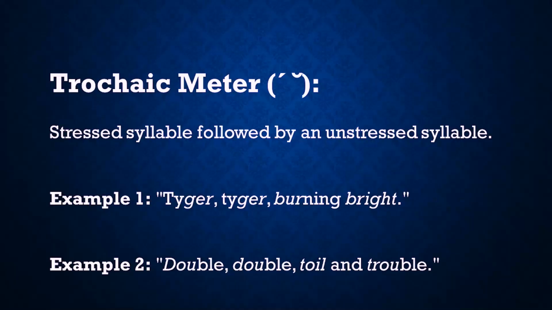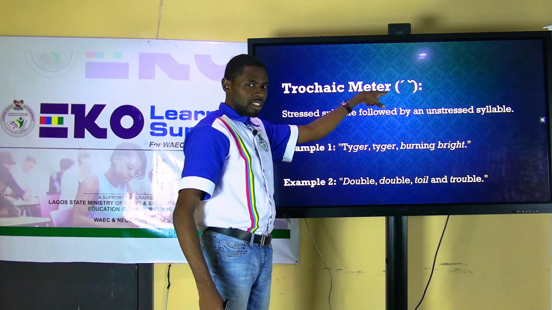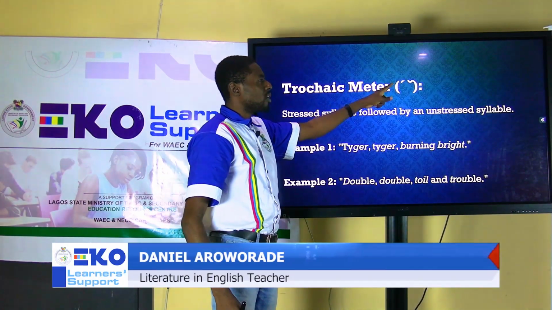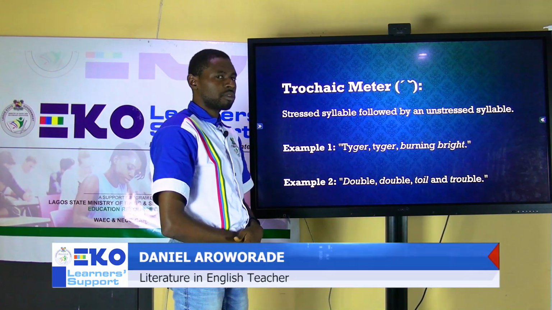We have trochaic meter. Trochaic. What's a trochaic meter? Look at the sign that we have here. It is just the reverse of the first one. We have one stressed followed by one unstressed. For iambic, we have one unstressed, then stressed. But for trochaic, we have one stressed followed by an unstressed syllable.